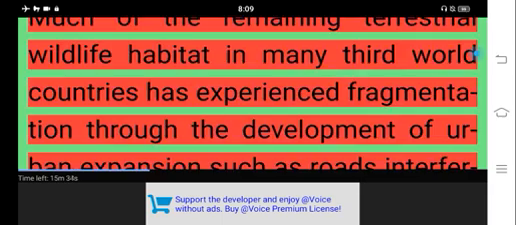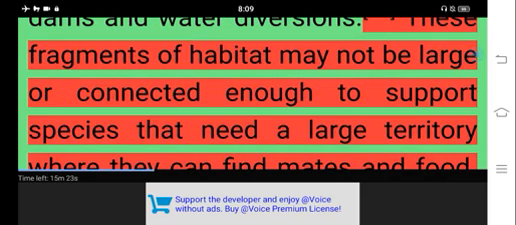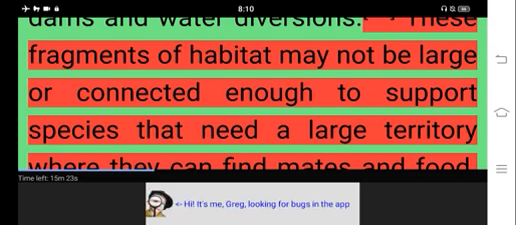Much of the remaining terrestrial wildlife habitat in many third-world countries has experienced fragmentation through the development of urban expansion such as roads interfering with habitat loss. Aquatic species habitats have been fragmented by dams and water diversions. These fragments of habitat may not be large or connected enough to support species that need a large territory where they can find mates and food.